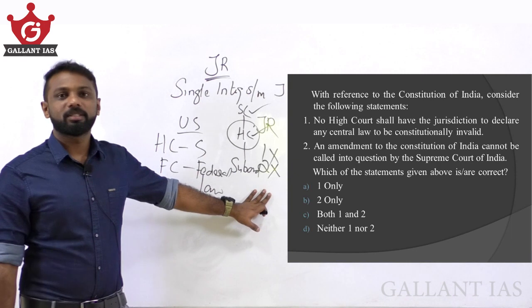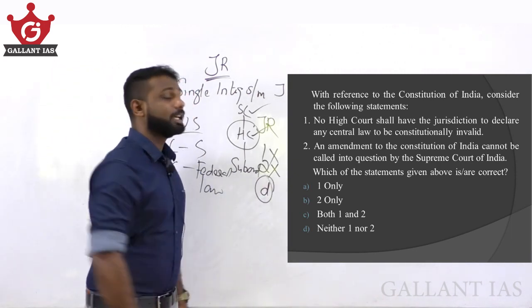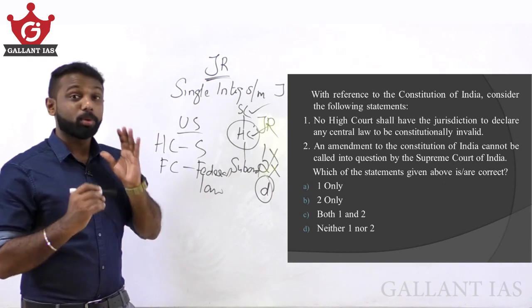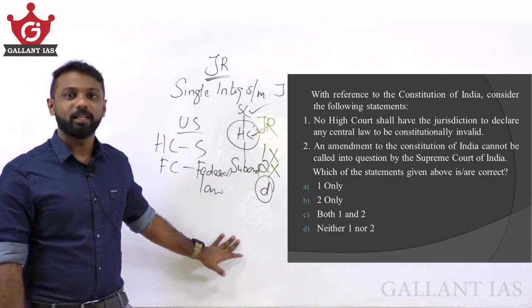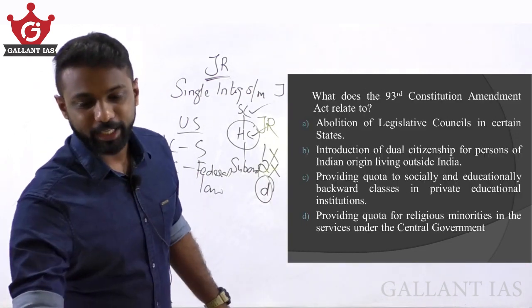So since both the statements are wrong, our answer becomes option D. That is, neither one nor two. That is, both the statements given in this question are wrong. Okay, so answer is option D. Moving on to the second question.